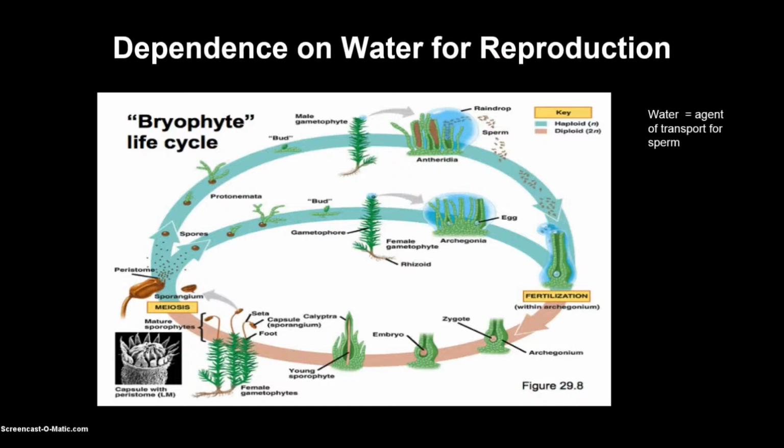Dependence on water for reproduction. The first and oldest phylum of the plants are the bryophytes. Bryophytes may reproduce sexually and asexually.